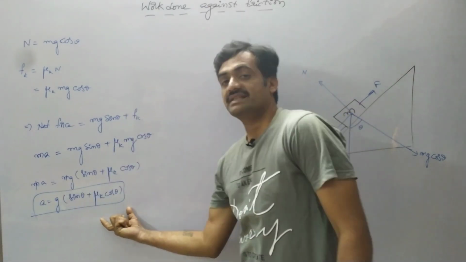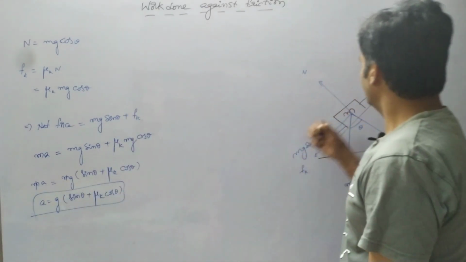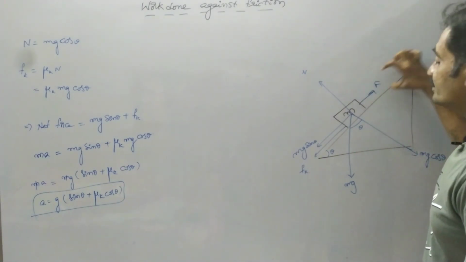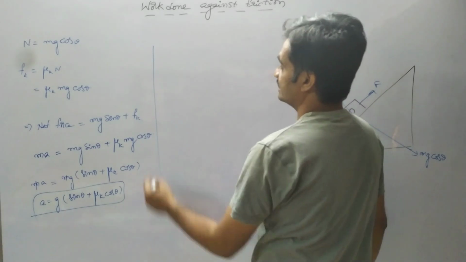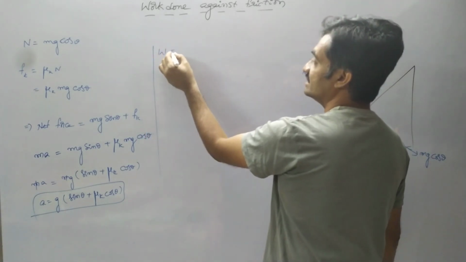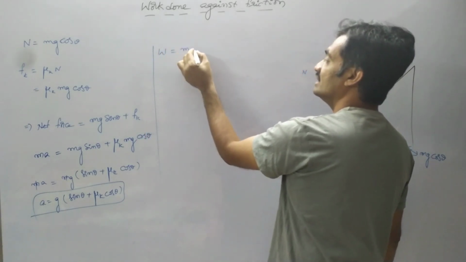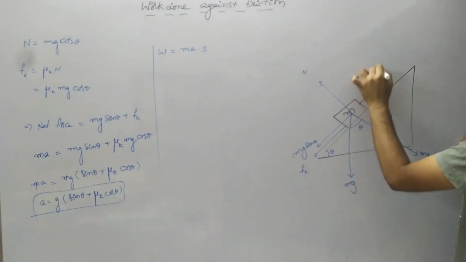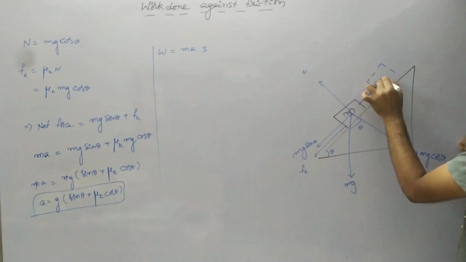Now based on this acceleration, we have to represent the work done by the block in order to move up the inclined plane, whereas work done is given as W equals mass into acceleration into displacement by the block in order to change its position.